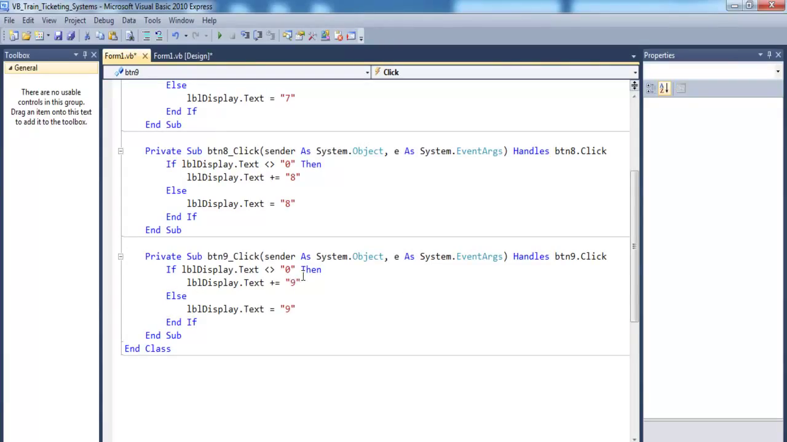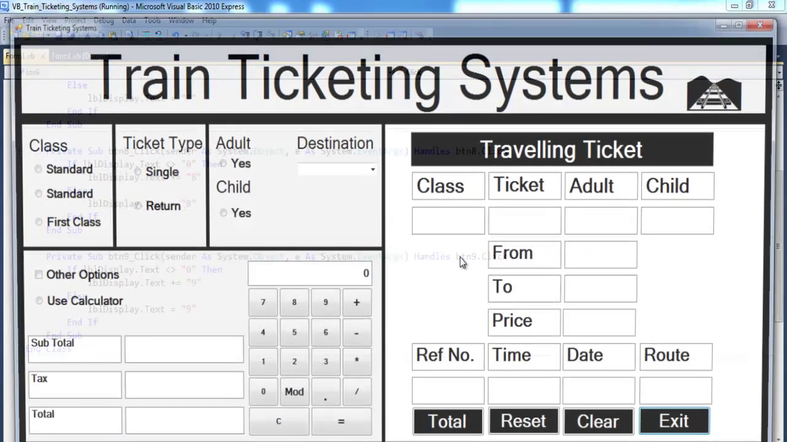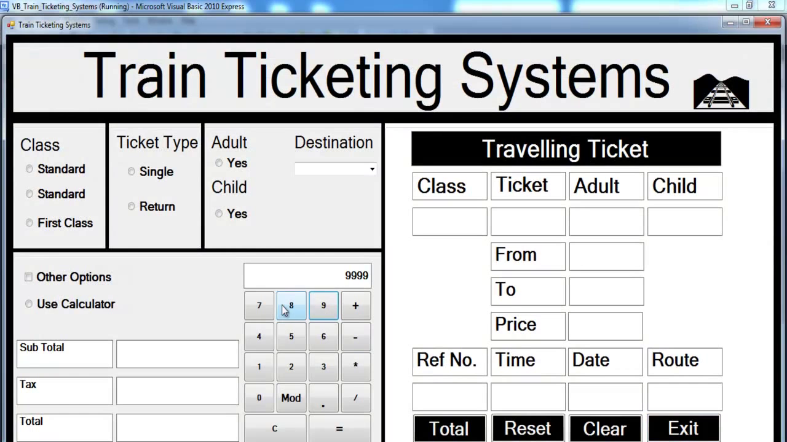Okay, so I will now speed that up and just get back to you guys, but just before then, let me show you what's happening here. That's 9 working, 8 is working, and 7 the same thing. So let's speed this up.